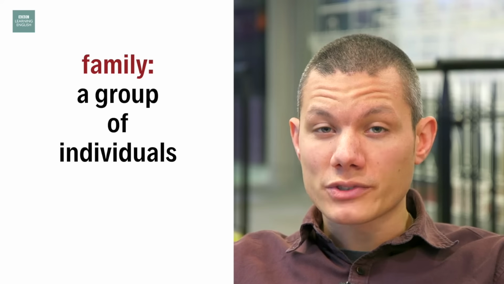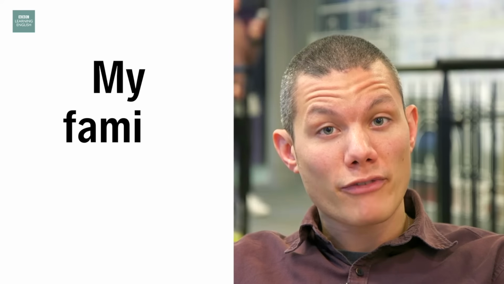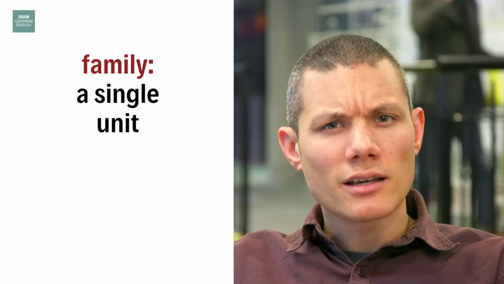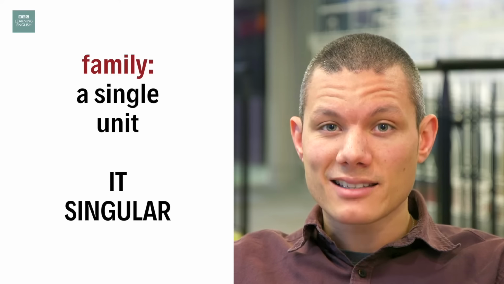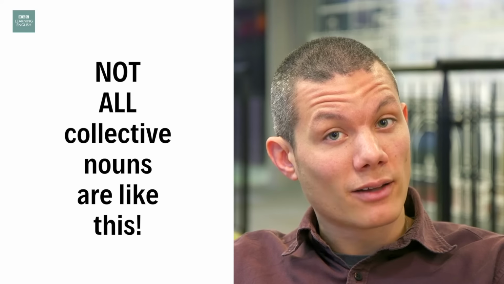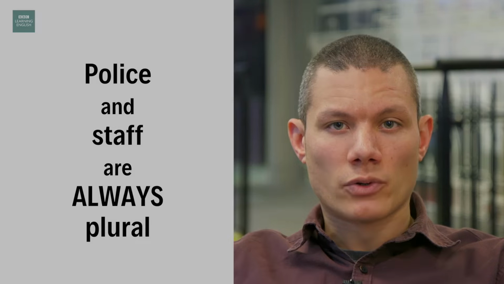If you consider your family to be a group of individuals, then the pronoun is they and the verb is plural. My family are happy. But your family can also be considered as a single unit, a machine that all works together. In this case, the pronoun is it and the verb is singular. My family is happy. This does not apply to all collective nouns, so be careful. Police and staff are always plural.